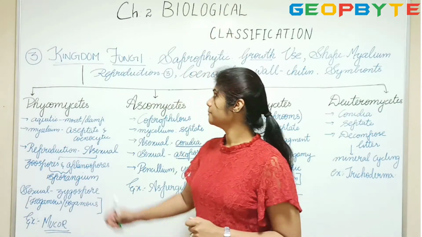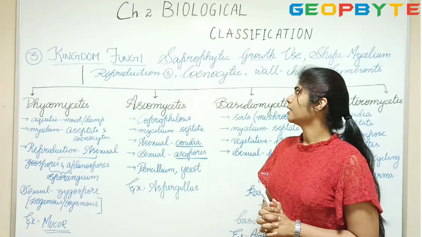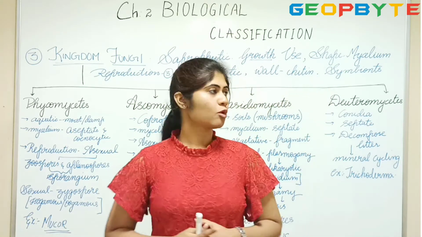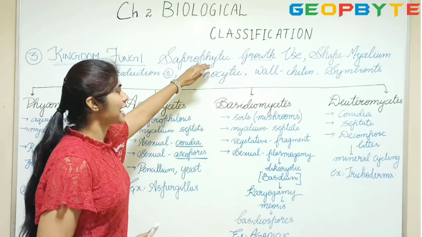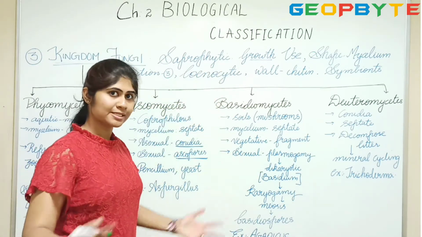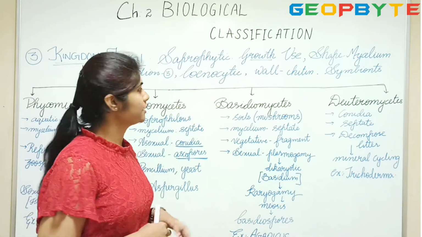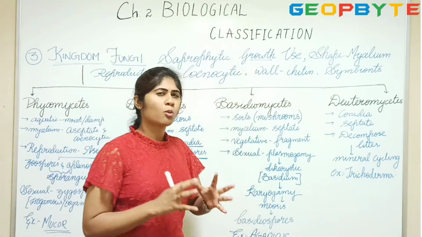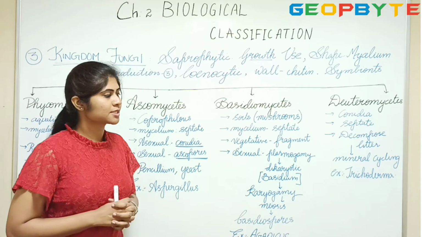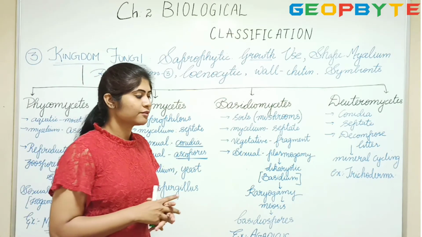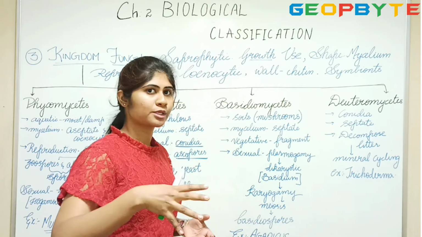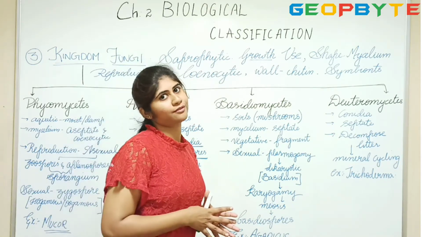Welcome to Geobite. So the third kingdom is kingdom fungi. In fungi, all of them have a heterotrophic mode of nutrition, that is, they are saprophytic. They just ingest the organic material around them, and they usually grow in moist and damp places. So that's how you find fungi in your moist bread. You find black spores on moist bread, that's nothing but your fungi.